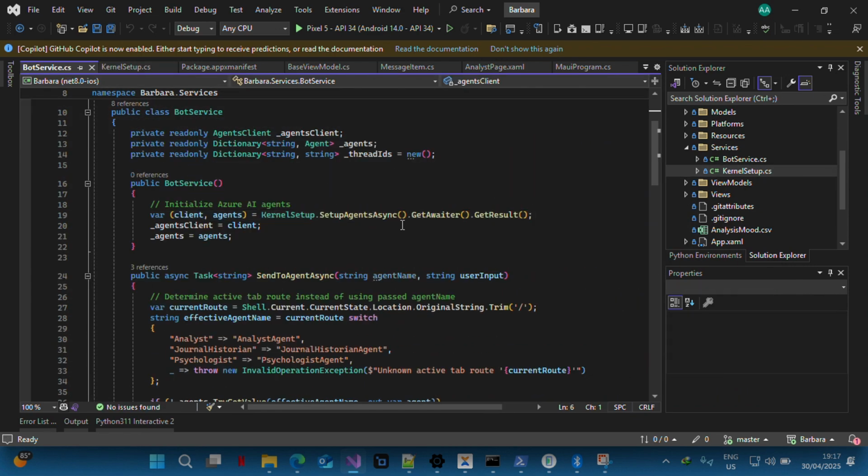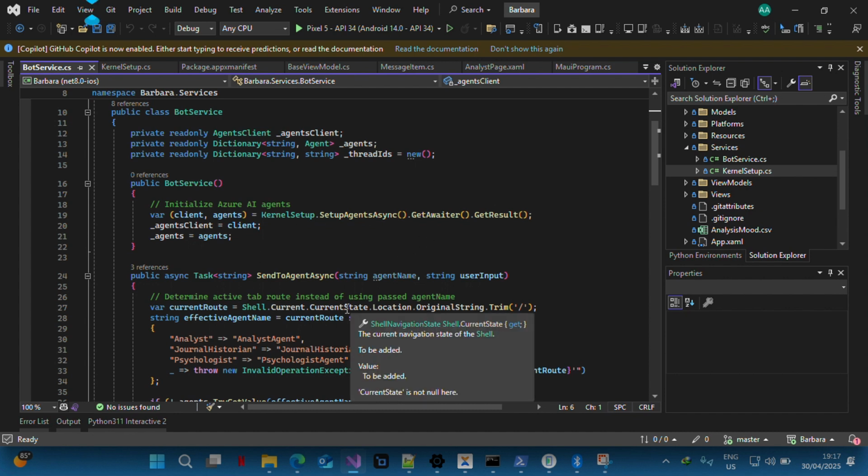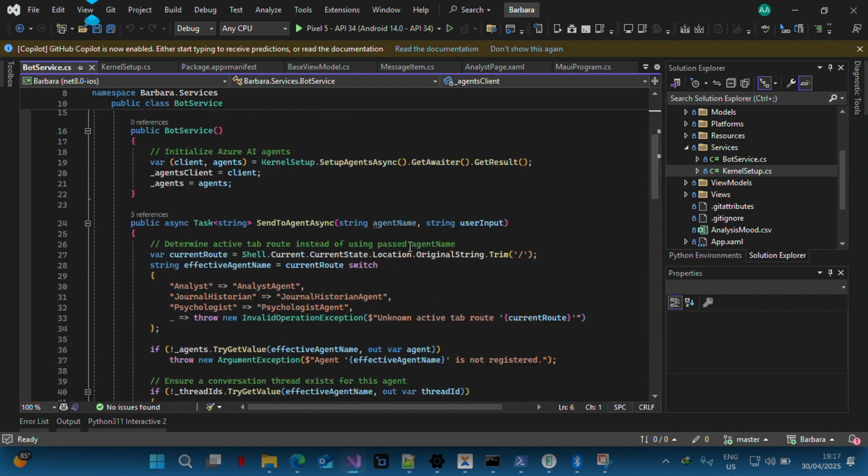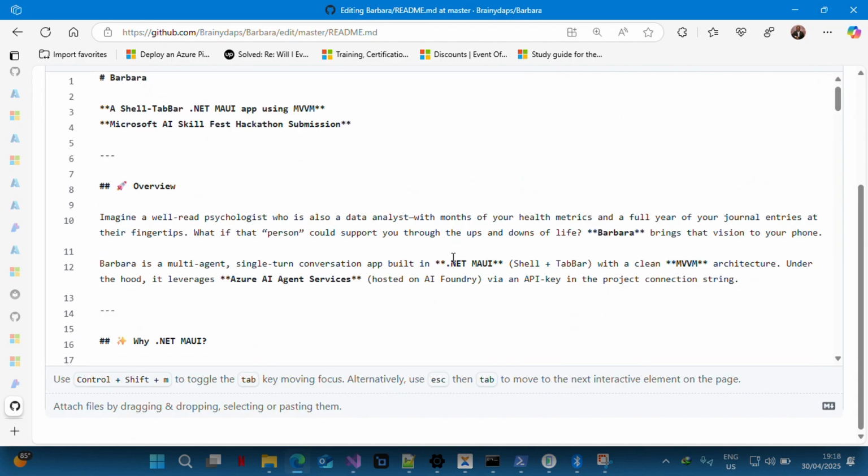And then the BotService.cs, this is the one that will determine what agents to use, which is going to be based on the current state. The current state is the currently opened tab that we are seeing. That will be based on the tab that is open. If the analyst page is open, it uses that. This is the readme file and everything.